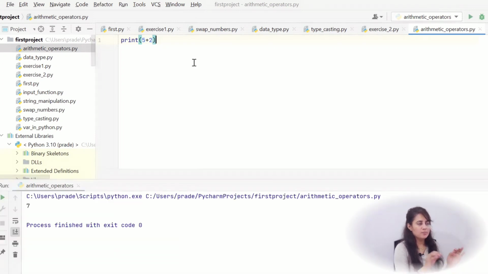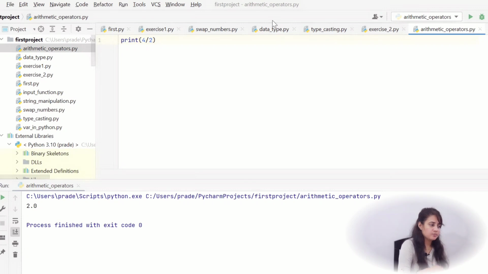You can just right click and run this and it will give you 7. So I guess these are simple: plus, minus and all. Let me just show you the divide thing. Division, see, it will give you 2.5. If I write 4 here rather than 5 and run this, it will give you 2.0. It is dividing cleanly. It should give 2, but it is 2.0.